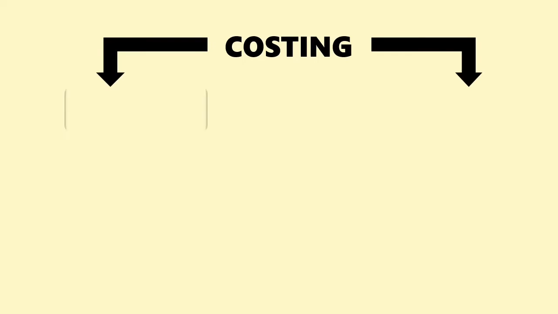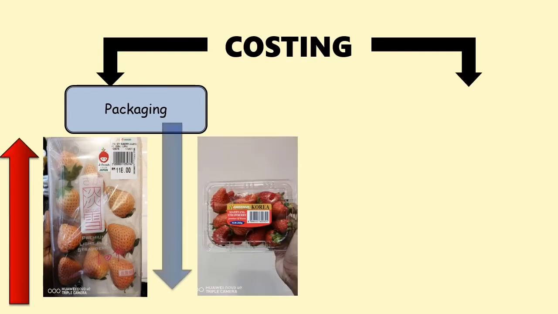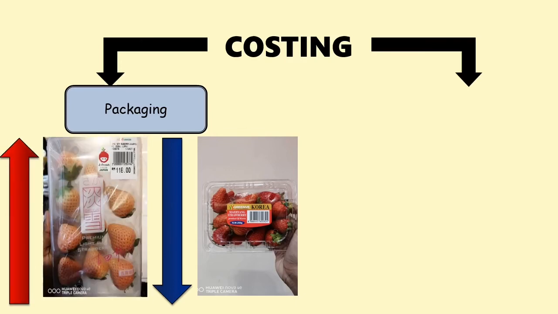In terms of costing, we can look at two views. Let's start with the packaging first. For the packaging, tray packaging usually gives a higher cost compared to clamshell packaging. Usually, for tray packaging, the berries come with premium quality as manufacturers will try their best to protect the berries' quality. As we can see in the slide, berries in tray packaging cost 118 ringgit, while berries in clamshell packaging surely cost lower.